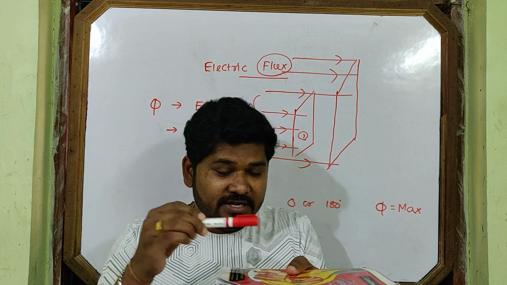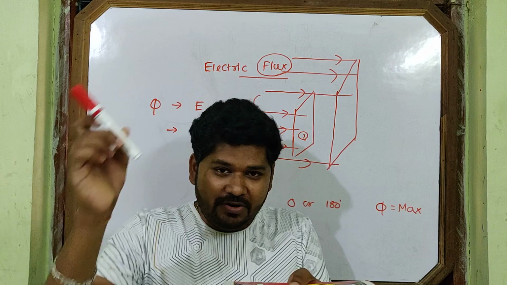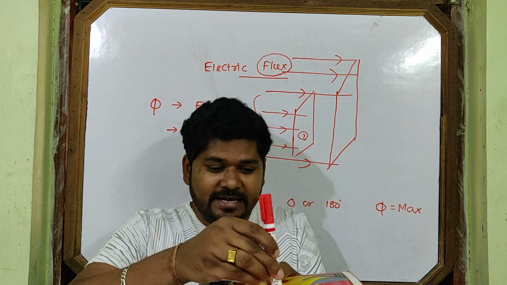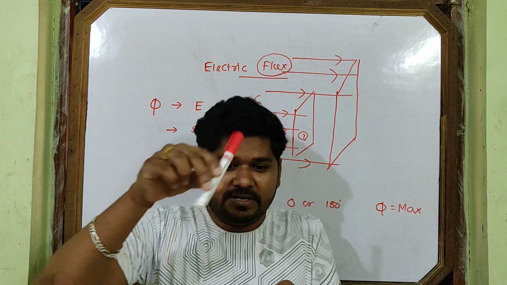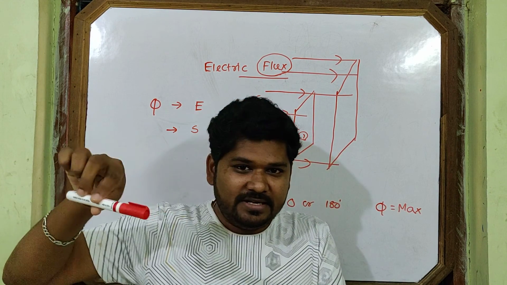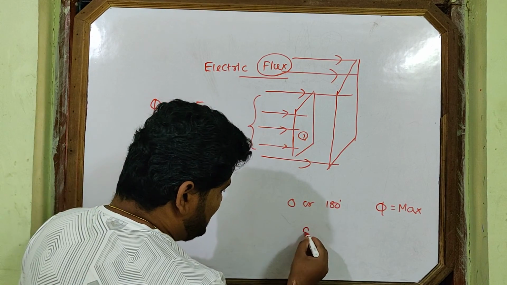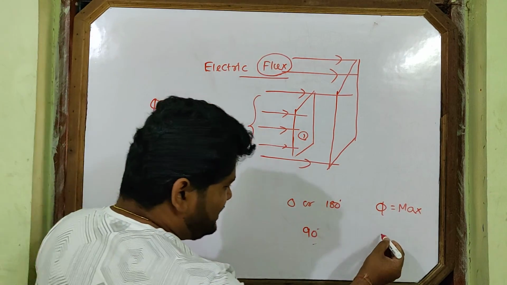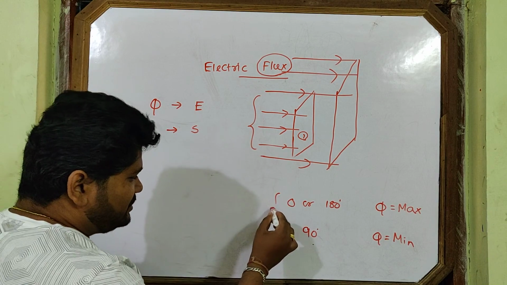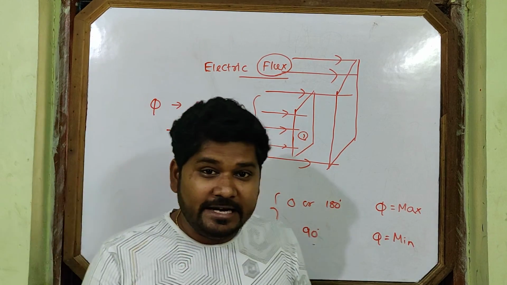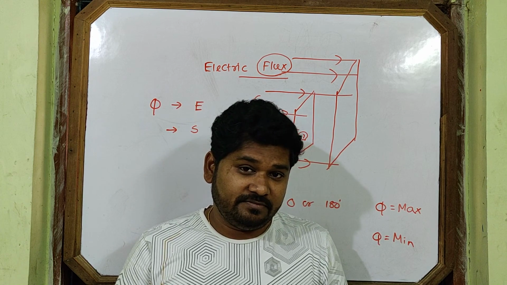We have discussed when it is minimum, which vector is this? The areal vector. This is the areal vector, this is the electric field vector. What is the angle between them? 90 degree. That means when the angle is 90 degree, the flux is minimum. Now you come. So electric flux linked with a surface depends on the orientation of the surface.